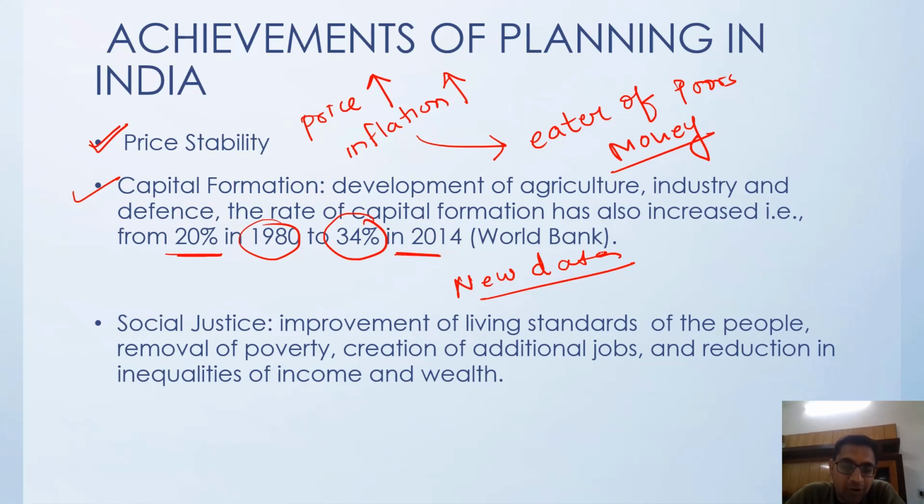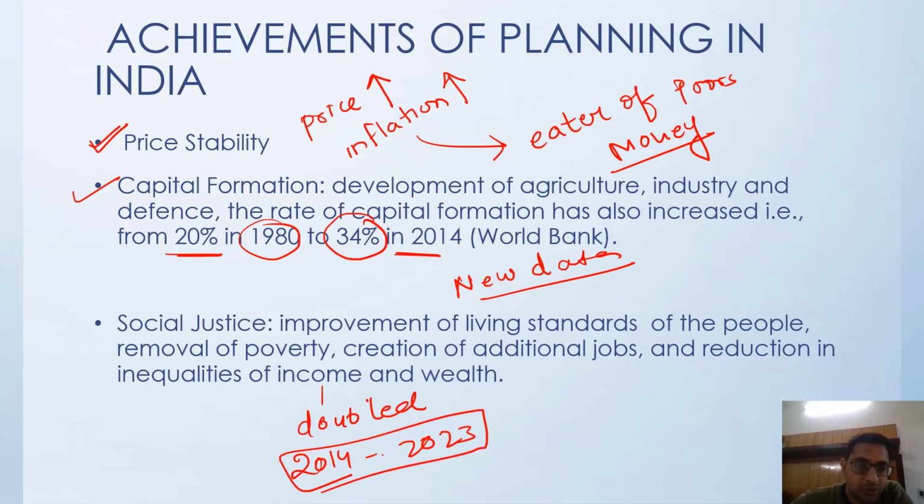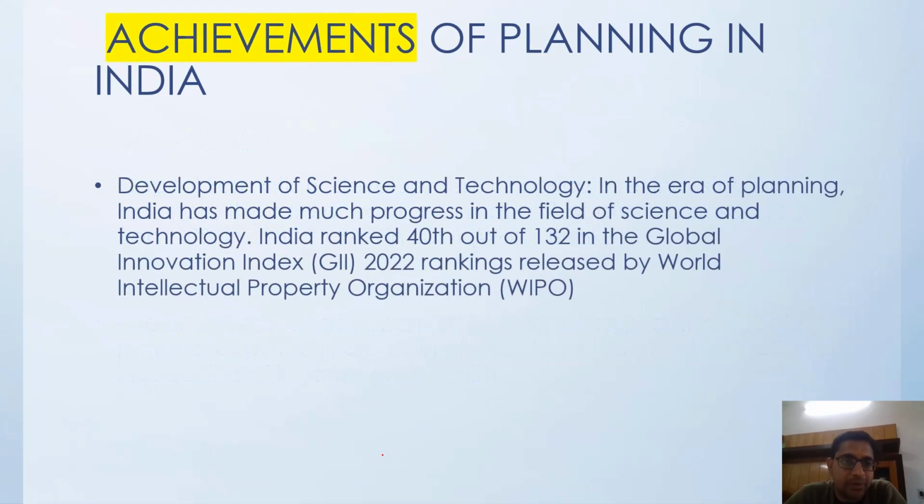Government is generating a lot of jobs, the private sector is generating a lot of jobs, and slowly the inequality gap is bridging. Per capita income, as you all know, has already doubled between 2014 and 2023. So social justice is also one of the achievements of planning in India.